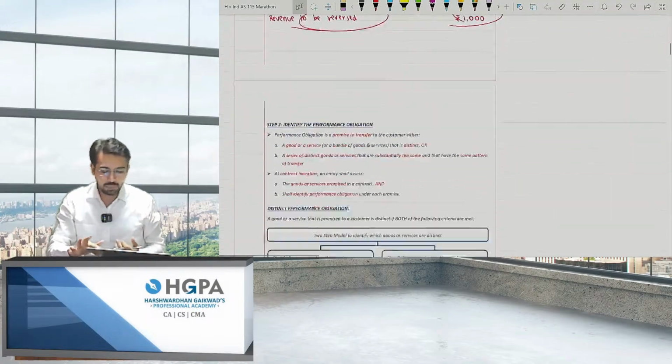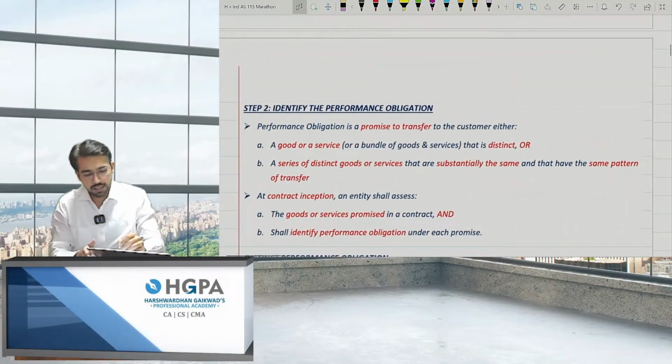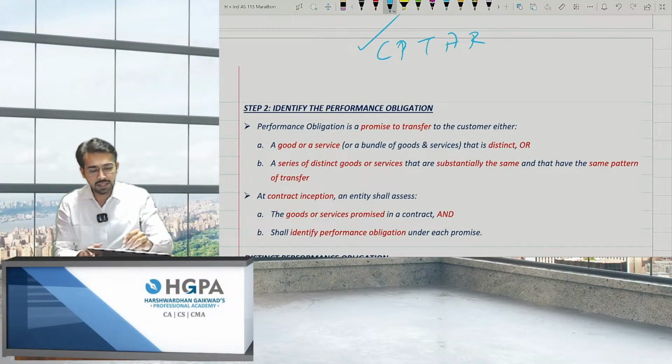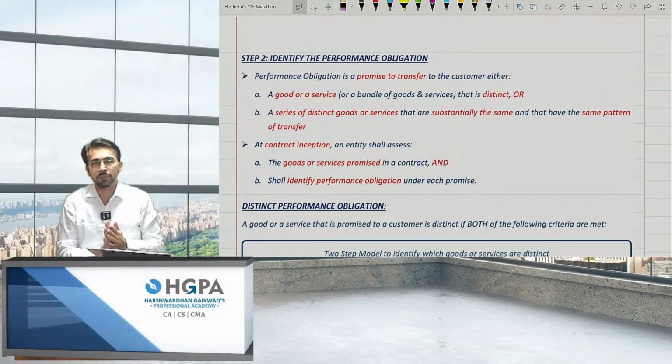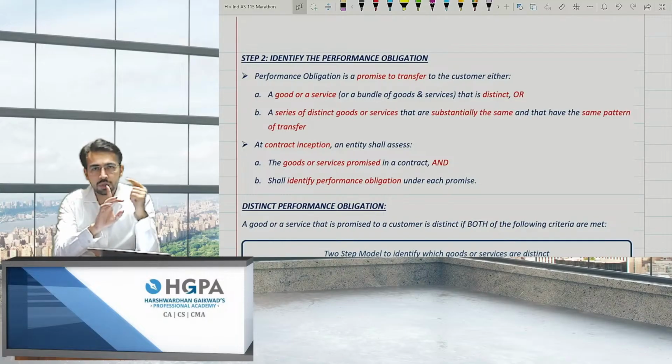Let's move on to step 2. Step 2 was nothing but P, that is CPTAR. We are already done with C, that is the contract. The second part is P, that is performance obligation. Now, what do you mean by performance obligation? In the example which I have already explained when I started, there were 3 performance obligations. What were they? I have to provide you internet service over the 12 months period. I also have to provide the router. I also have to provide the installation, right? So there were basically 3 performance obligations.